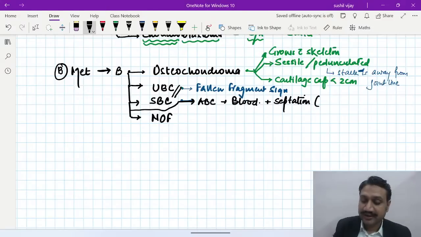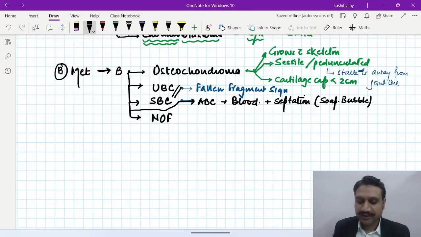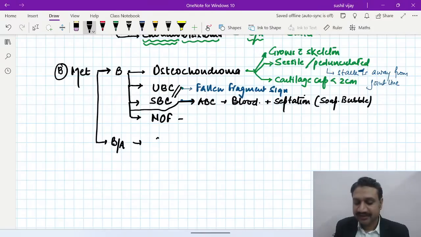Which we are calling as what? Simply, we called it what? The similar appearance to the giant cell tumor, right? That is a soap bubble. So septations, soap bubble at the metaphyseal area and soap bubble at the epiphyseal area. Please remember. And NOF is the most common benign bone lesion. It is present in about 30% of patients. Now in the metaphyseal area, we do have a benign aggressive lesion as well, which you learn as osteoblastoma.